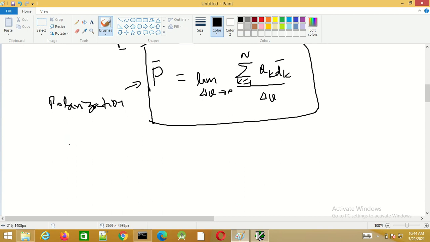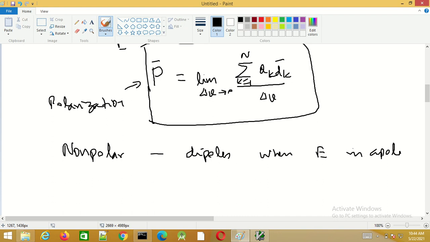Dielectrics are classified as polar or non-polar. In the case of non-polar dielectrics, these dipoles are formed when an electric field is supplied. So they will not have permanent dipoles.